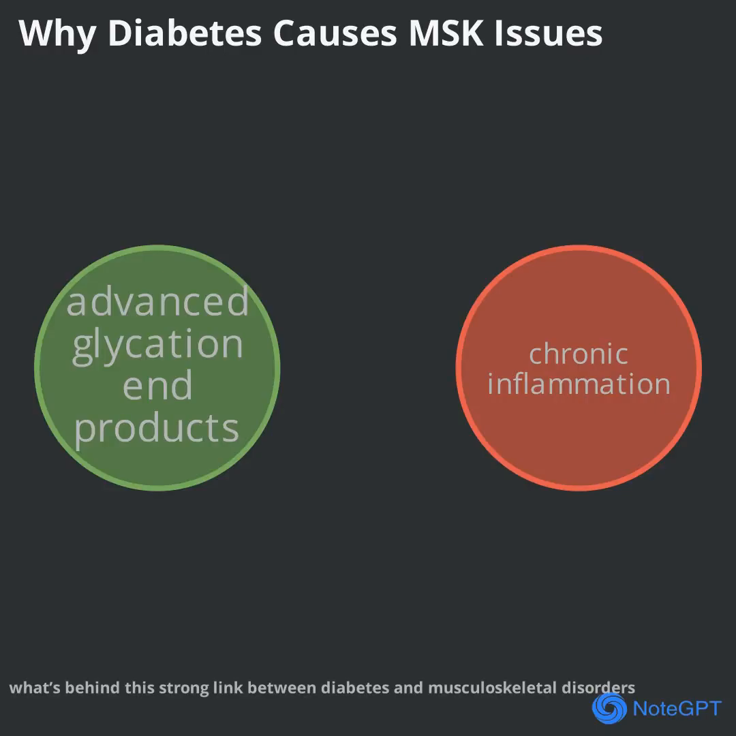What's behind this strong link between diabetes and musculoskeletal disorders? The answer lies in the chronic, low-grade inflammation and metabolic changes that diabetes brings. High blood sugar leads to the formation of advanced glycation end products, or AGEs, which accumulate in tissues like bones, cartilage, and tendons. These AGEs disrupt normal tissue structure, promote inflammation, and accelerate tissue aging. Additionally, diabetes-related nerve and blood vessel damage further contribute to joint and muscle problems. Understanding these mechanisms helps explain why MSK issues are so prevalent in diabetes.